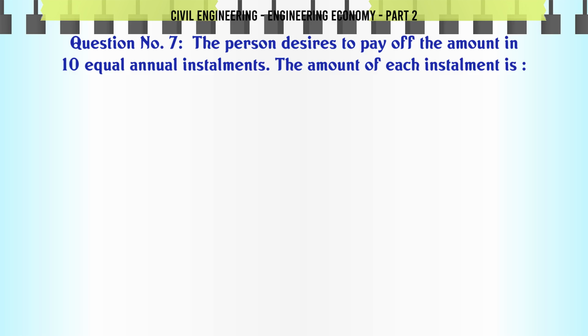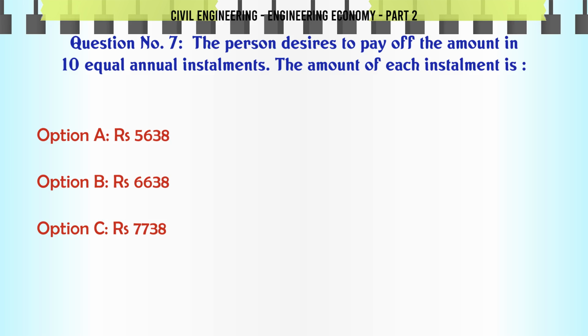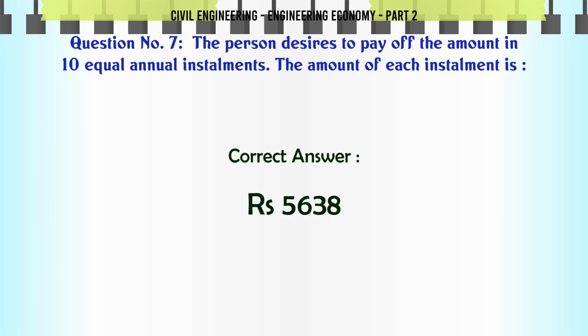The person desires to pay off the amount in 10 equal annual installments. The amount of each installment is A. Rupees 5,638. B. Rupees 6,638. C. Rupees 7,738. D. None of these. The correct answer is Rupees 5,638.